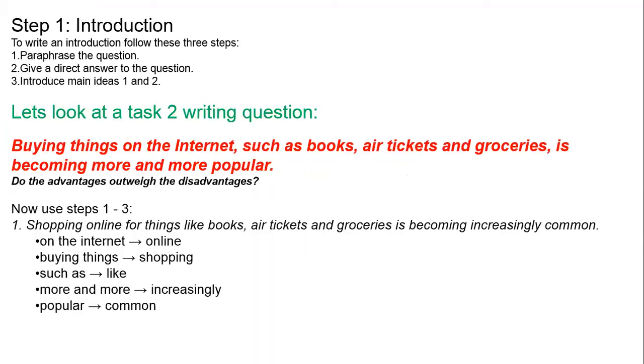Look at this. Let's take a practical example. Suppose this is the IELTS question.